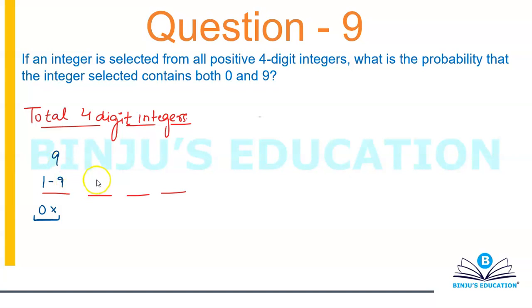For second, third and fourth place, you can have digits from 0 to 9. That will give you 10 cases.